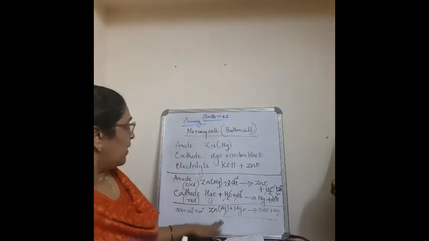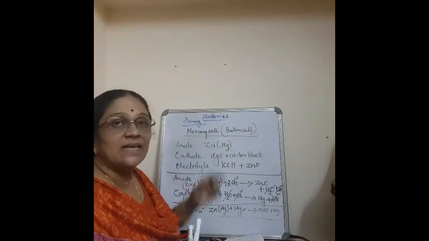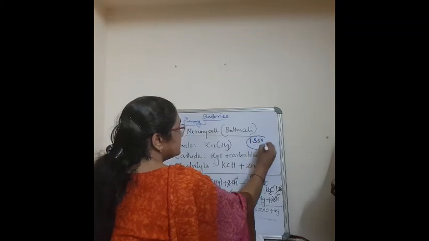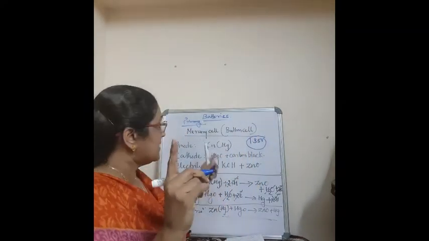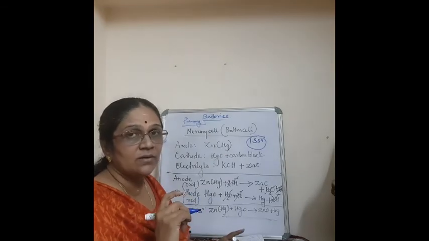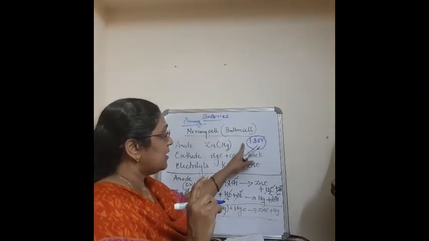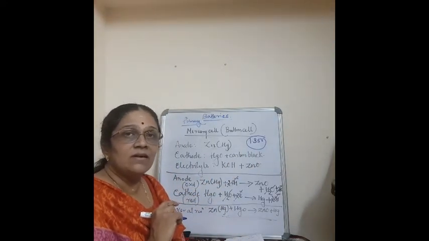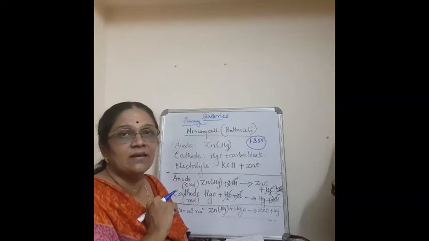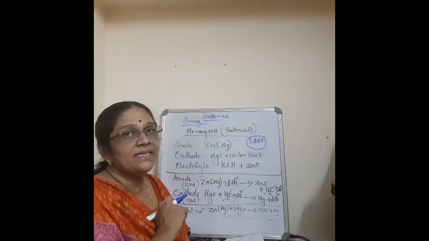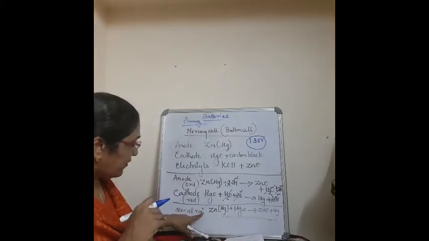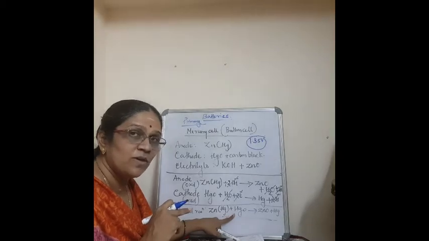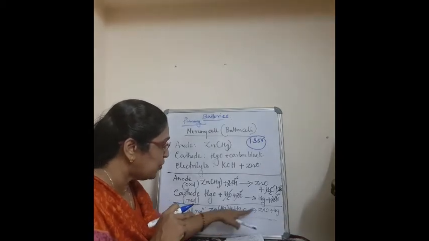Now, the advantage of the mercury cell is that this cell has a potential of 1.35 volt. For the dry cell it is 1.5 volt, but in the mercury cell it is 1.35 volt. But this potential is constant throughout the life of this cell. There is a reason behind that. See the overall reaction here. Are there any ions in this equation? No, because these are all Zn, HgO, ZnO, Hg.